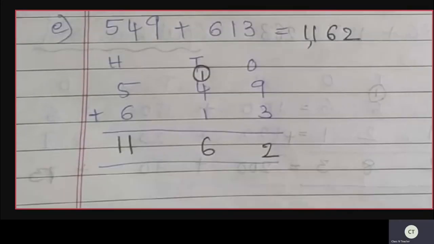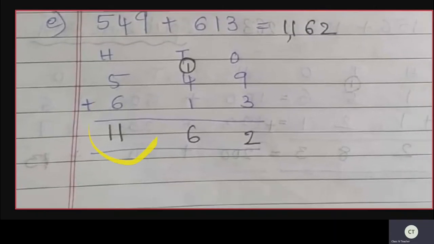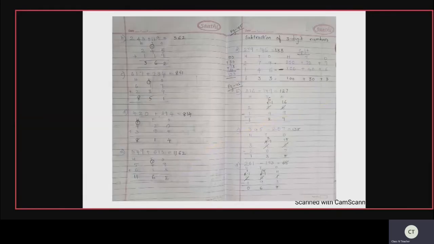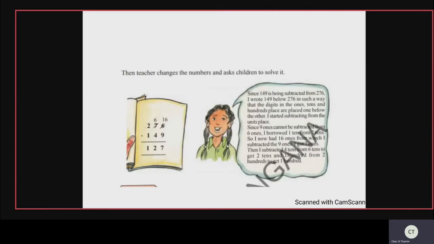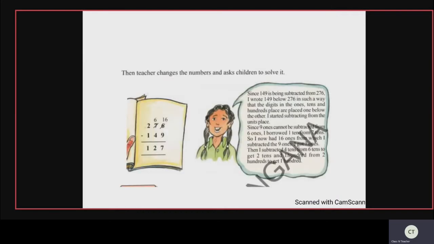Now in the hundreds place, what numbers are there? 5 plus 6. 5 plus 6 is 11. As we don't have any number in the next place, you will write 11 in the same hundreds place. So what is the number we got here? 1162. So these are some of the addition sums.